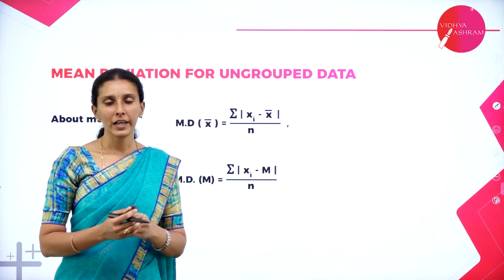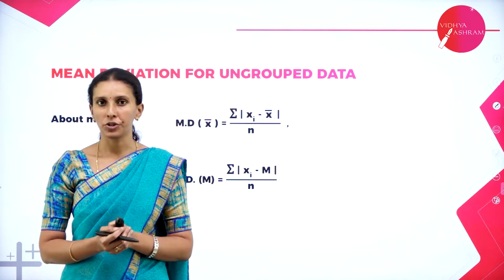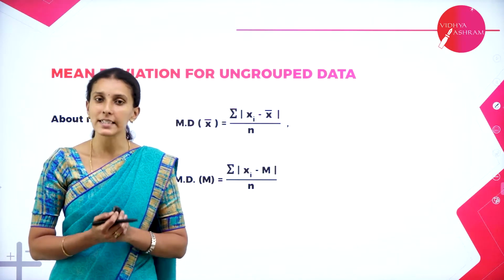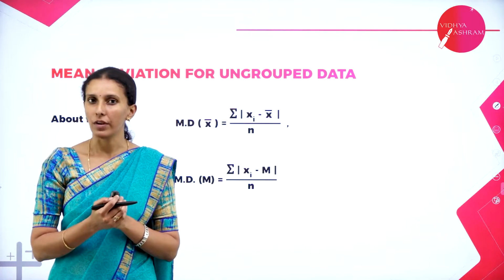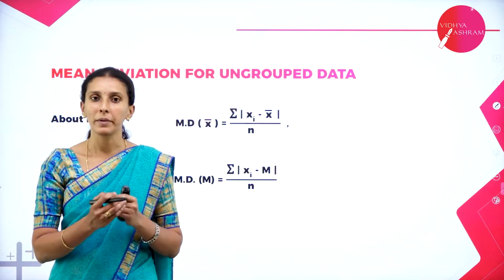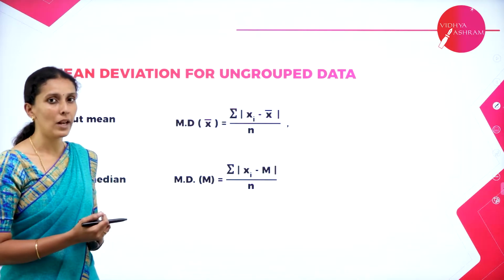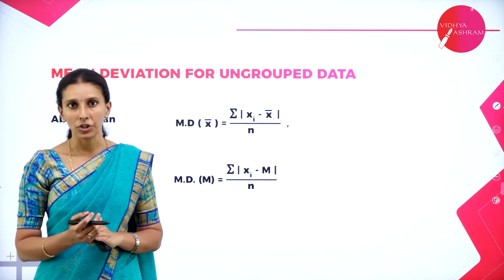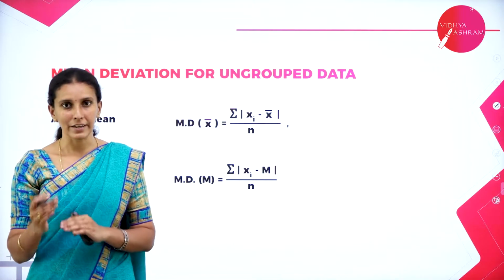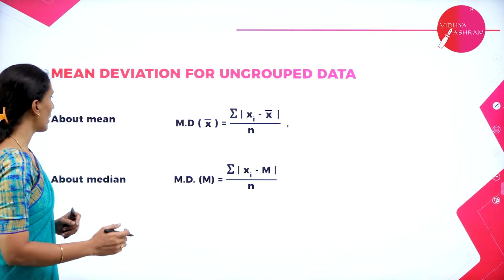Next, we come across mean deviation. It's an absolute measure of dispersion. Mean deviation can be calculated from all central tendencies, that is from mean, median as well as mode. But basically, more than median and mode, mean deviation from mean is used. So here we have 2 formulas to calculate the mean deviation, whenever the mean of the observations is given, and also whenever the median of the observations is known. So let's look at the formula.